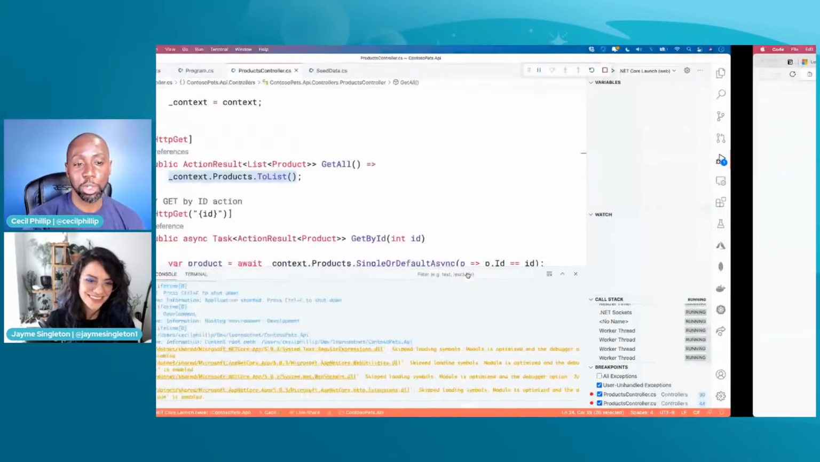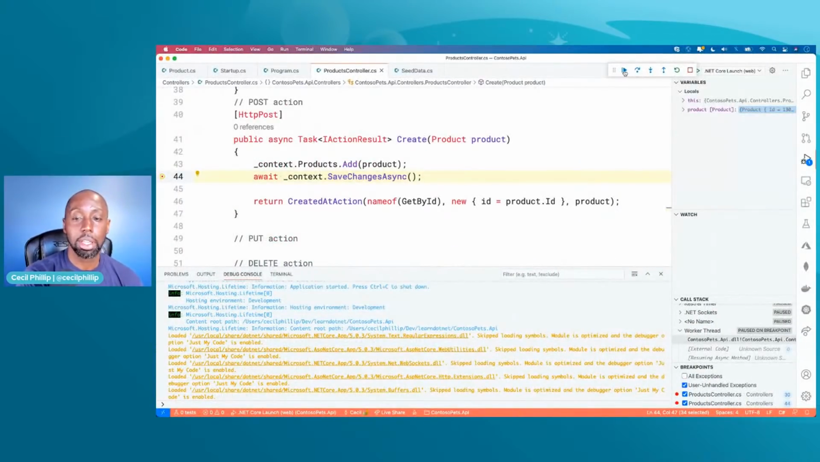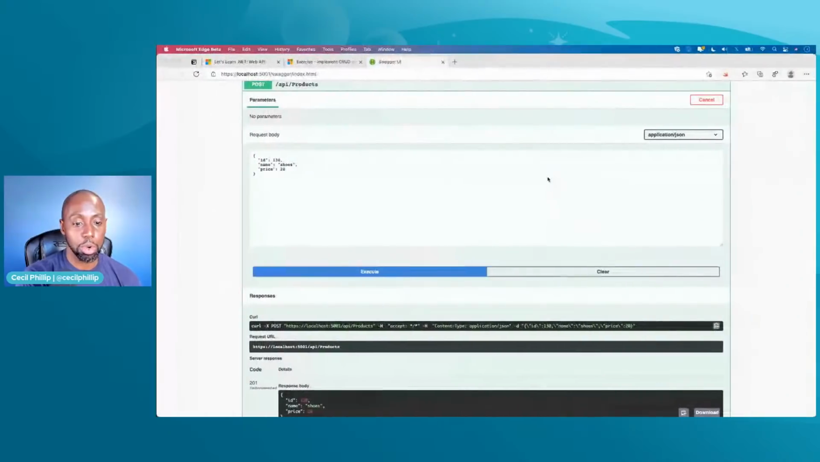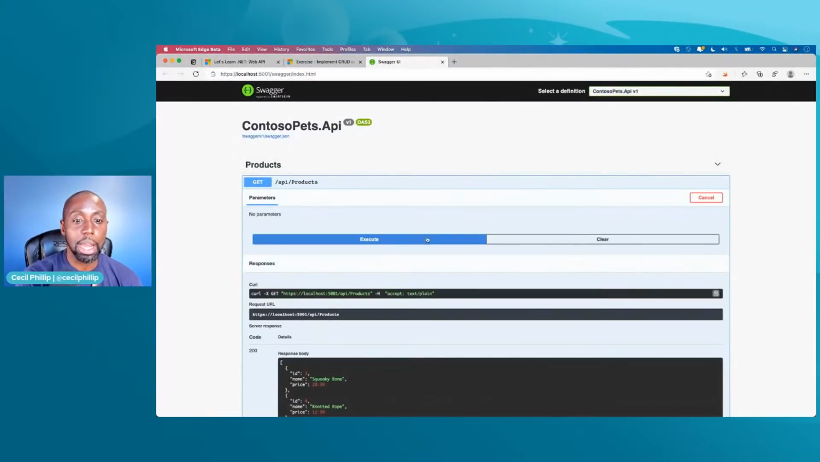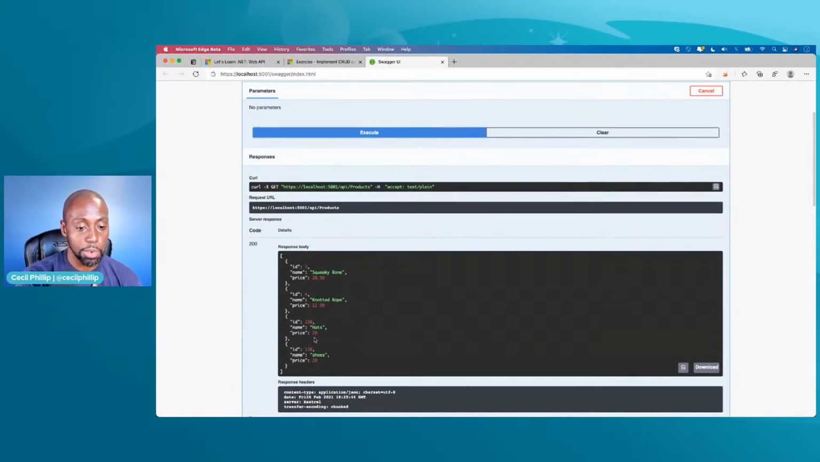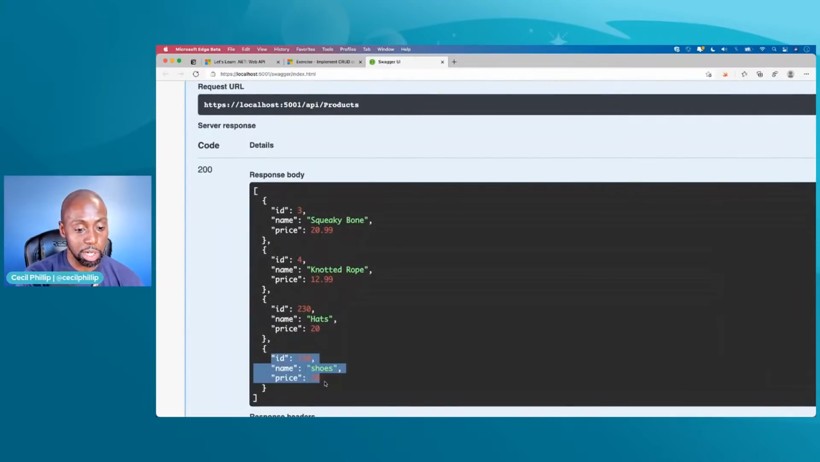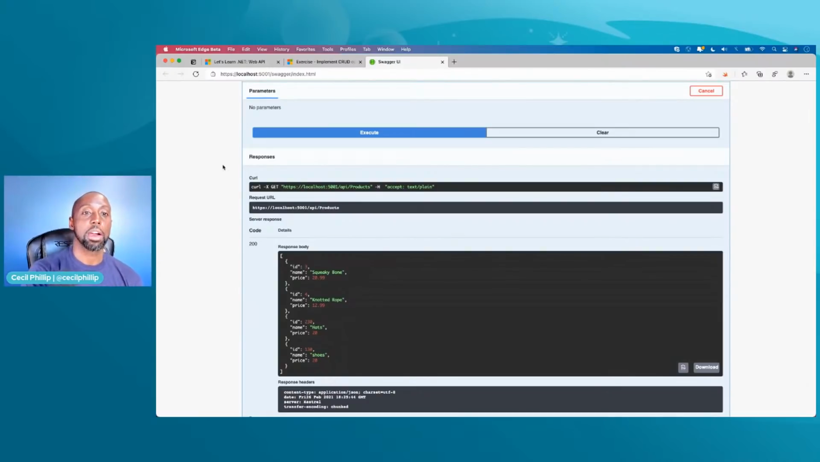I'm going to run this. We're going to do it quick. Boom. Look, we're going to add the thing. It's working. And now after we run this, if I execute this, we should have shoes that cost like $20 that are inside of our product inventory. So that's great. All right.